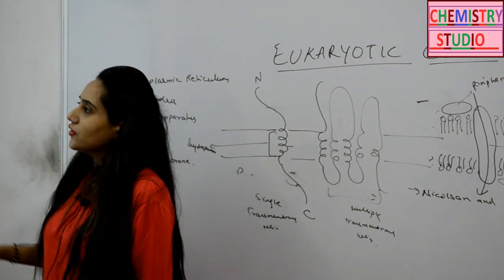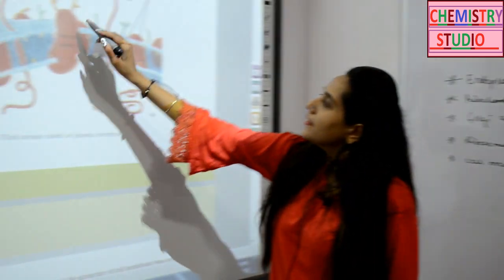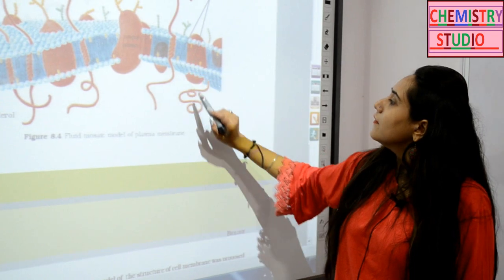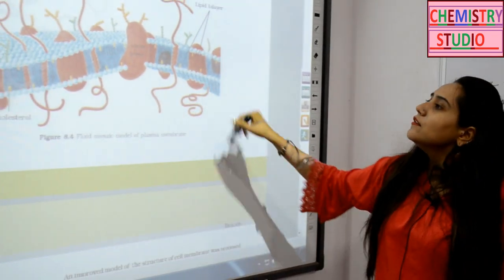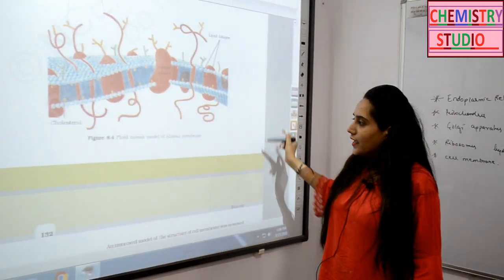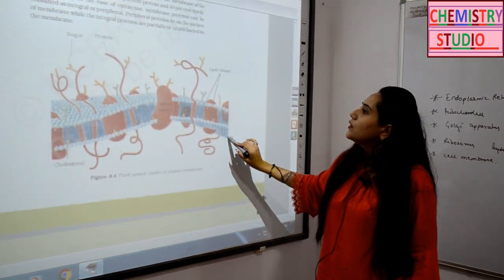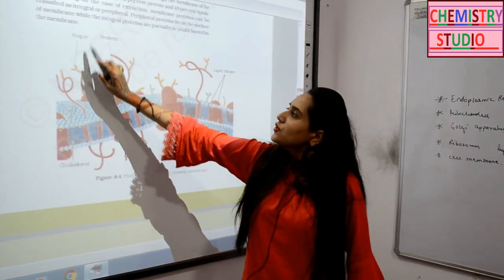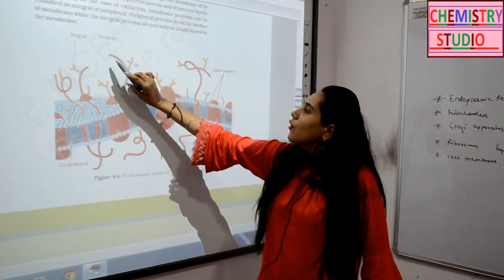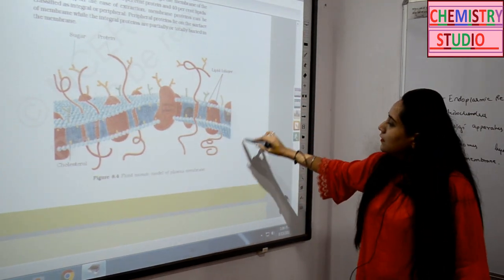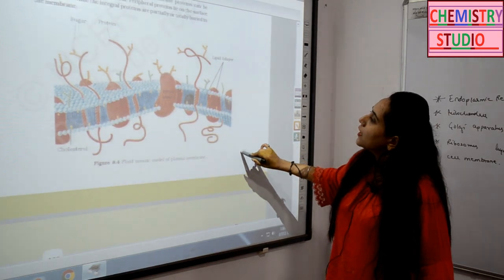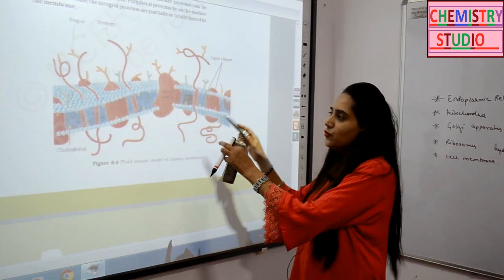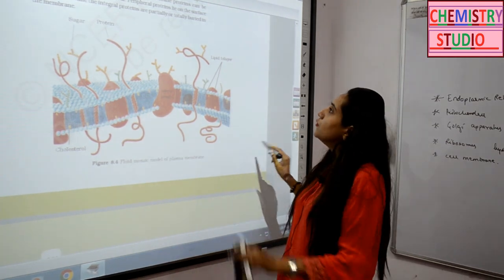So this is the structure. You have integral proteins. These are single transmembrane helix proteins, whereas there are certain proteins which pass the membrane several times. So this led to the discovery of the phospholipid bilayer, and also some proteins are attached with a sugar moiety for cell signaling purposes. So this is the fluid mosaic model. Fluid, as I discussed, because the proteins are free to move laterally, that's why it's a fluid mosaic model.